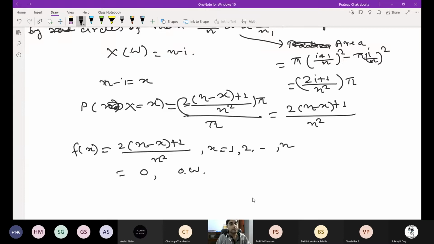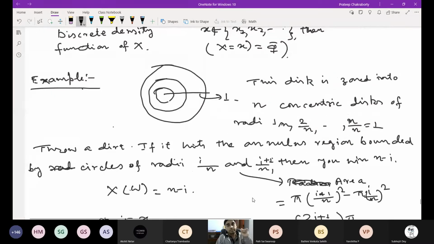So this is a discrete variable. You are throwing a dart, and in which annular region the dart hits. If it hits the region bounded by the circles of radii i plus 1 by n and i plus 1 by n, then the discrete random variable will be n minus i.